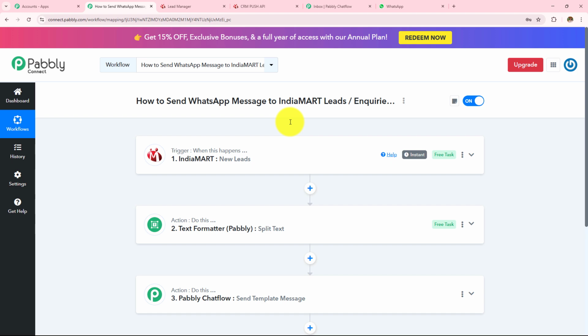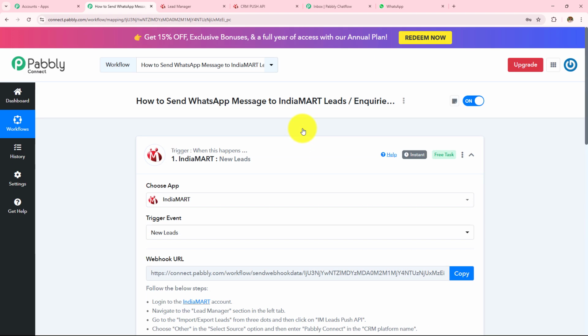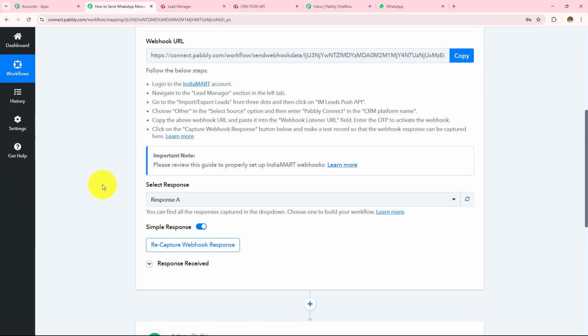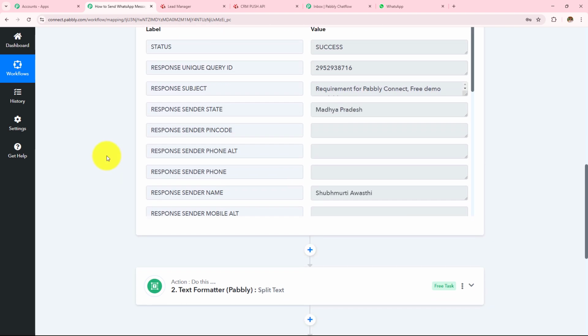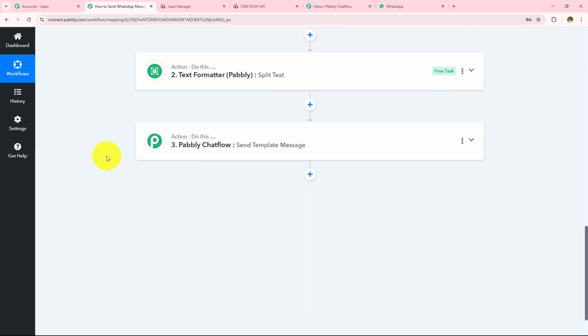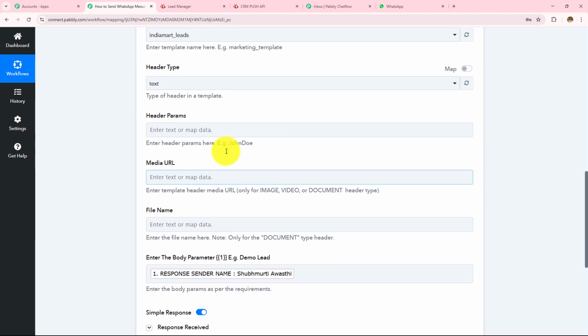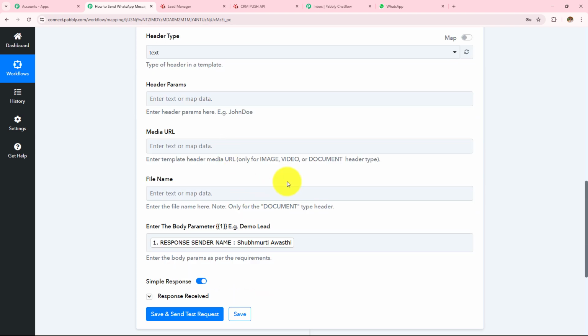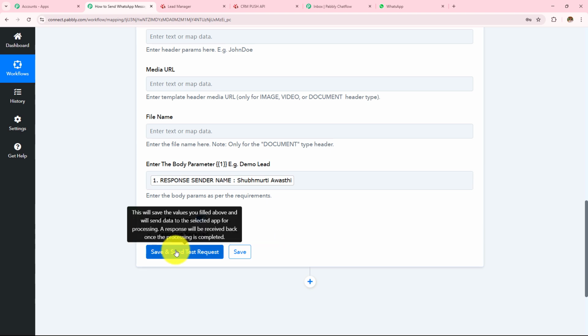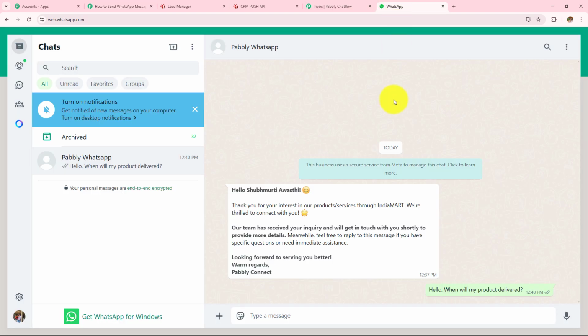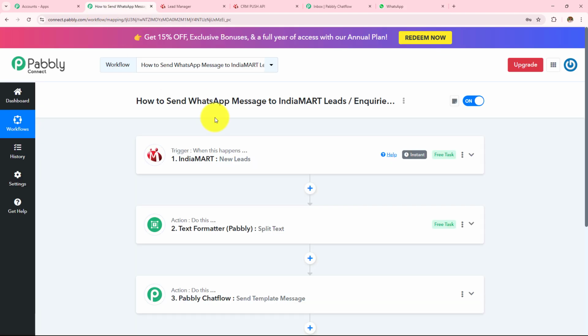So now to summarize, we took IndiaMart as a trigger application where we made a connection with Pabbly Connect with the help of this webhook URL. We submitted a query and received that response here in this workflow, and then we moved to the next step where we wanted to send a WhatsApp message. So with the help of Pabbly Chatflow, we made a connection with Pabbly Connect, entered the mobile number and the template, entered the body parameters, clicked on the save and send test request button, and received the response as this WhatsApp message being sent to my customer automatically and instantly. So this is how this automation workflow will run, and here we have successfully created automation between IndiaMart and Pabbly Chatflow with the help of Pabbly Connect.